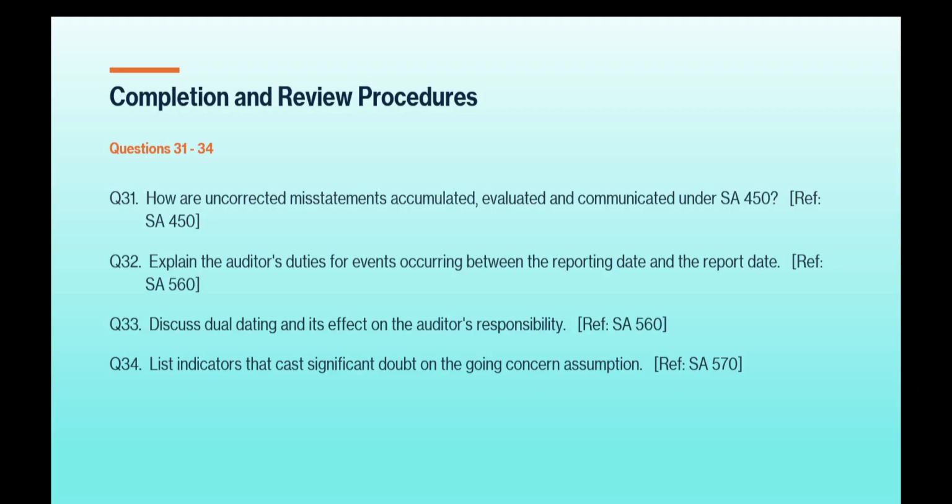Explain the auditor's duties for events occurring between the reporting date and the report date. Reference SA 560. Question number 33. Discuss dual dating and its effects on the auditor's responsibility. SA 560. Question number 34. List indicators that cast significant doubt on the going concern assumption.